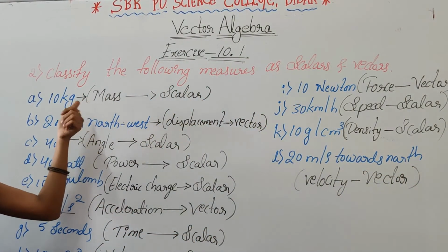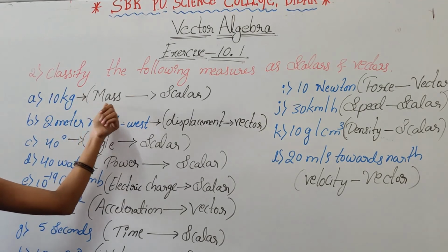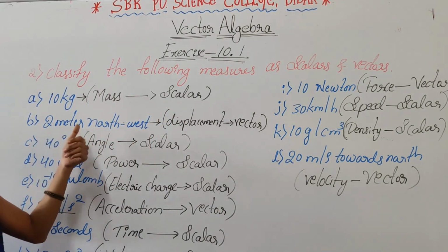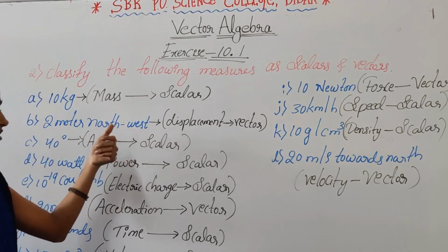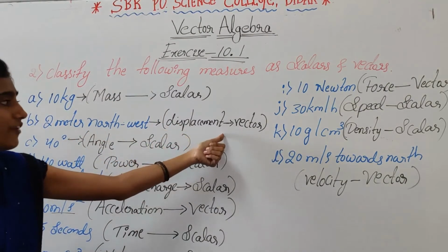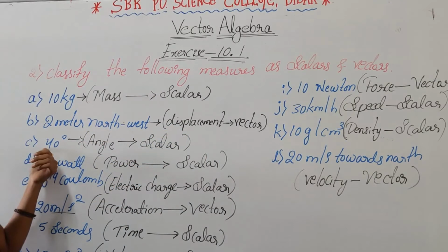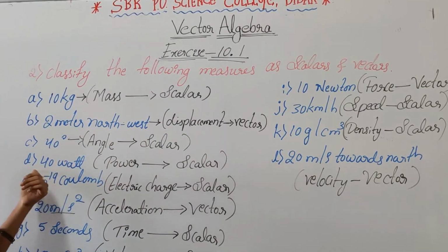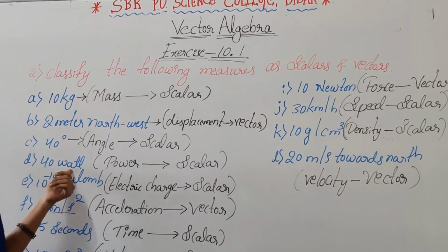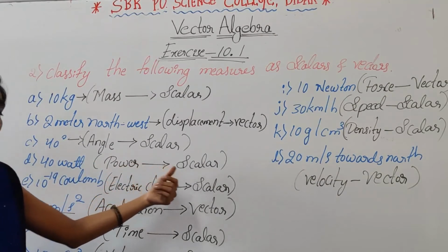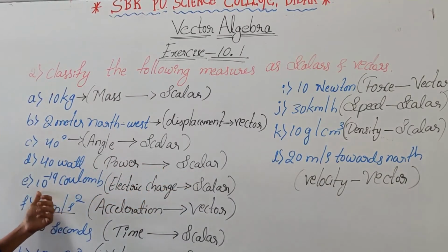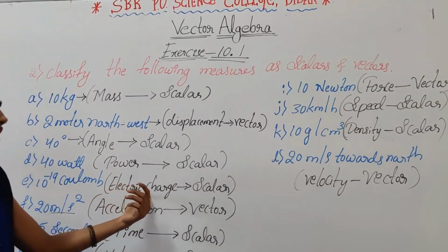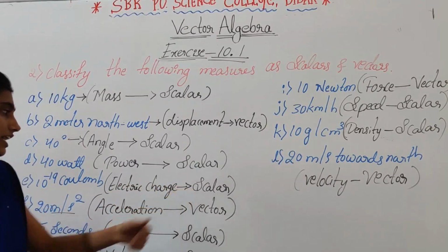So here first one, 10 kg, that is mass. Mass is a scalar quantity. And next, 2 meter north-west. This is displacement, a vector quantity. And 40 degree. This is angle. Angle is a scalar quantity. And the next, 40 watt. Watt is power. Power is a scalar quantity. And the next, 10 to the power of minus 19 coulomb. It is an electric charge. Electric charge is a scalar quantity.